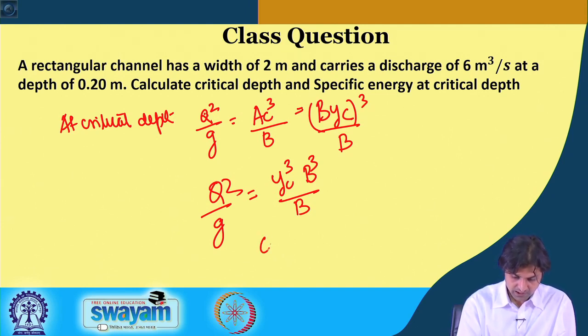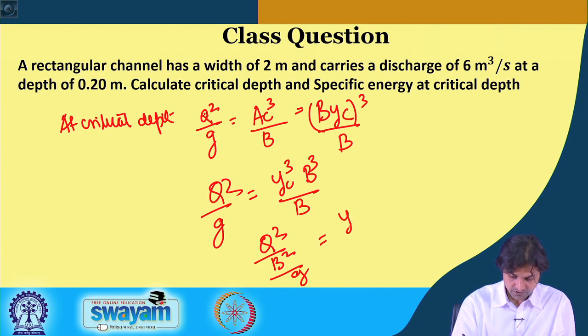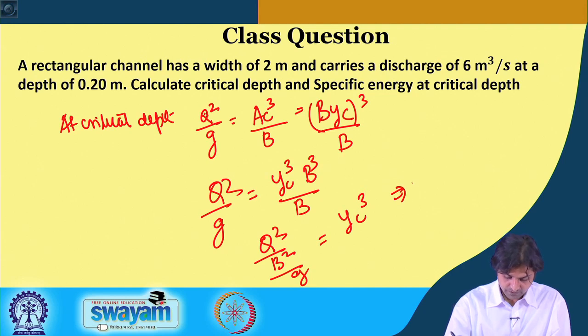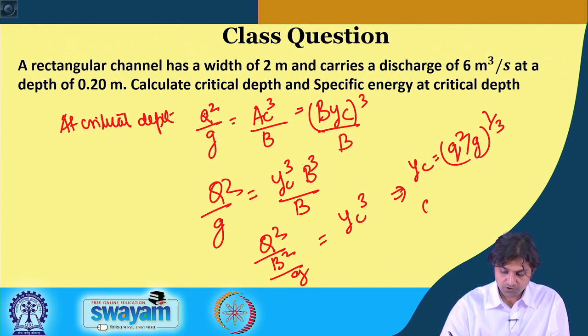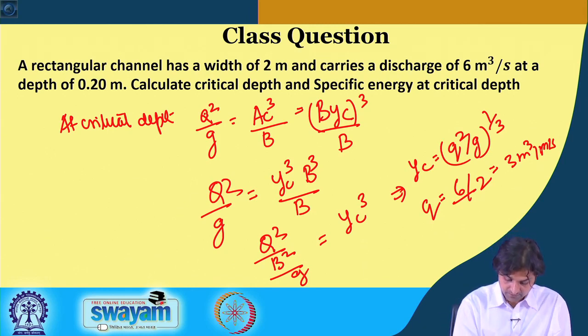Therefore, we can write Q square by B square by G is equal to YC whole cube. We already know YC is q square by G to the power 1 by 3. So, capital Q we know from this question. So, 6 divided by 2 per unit width is 3 meter cube per meter per second, all right.